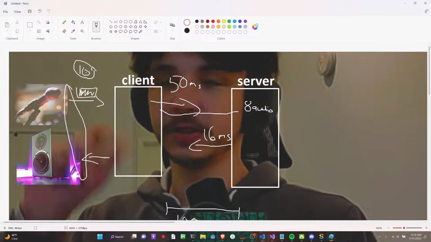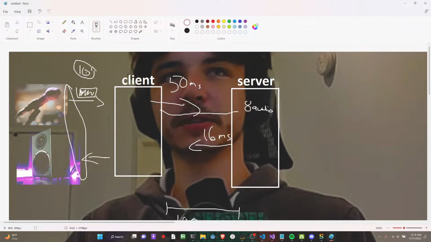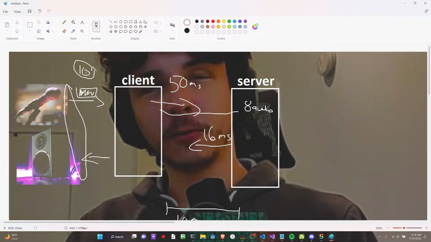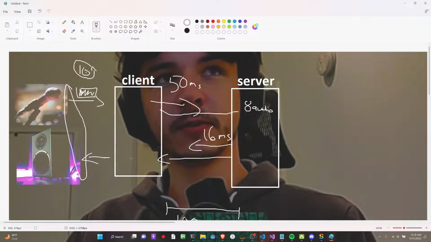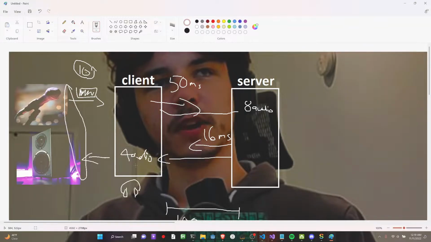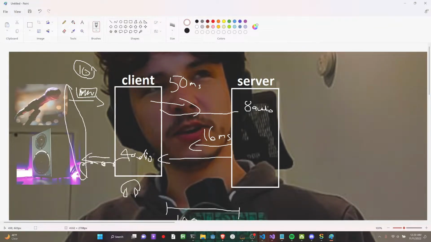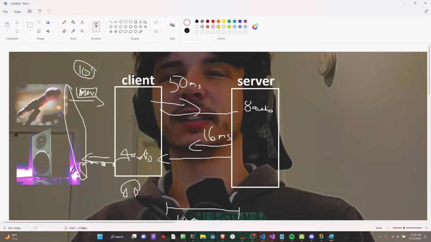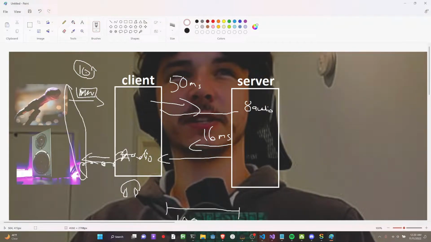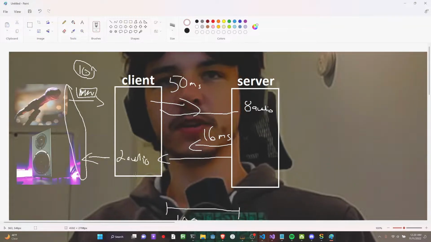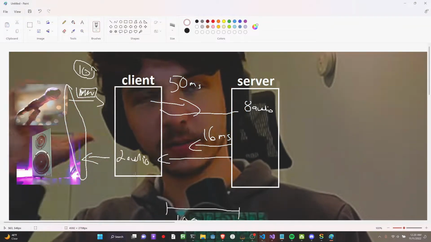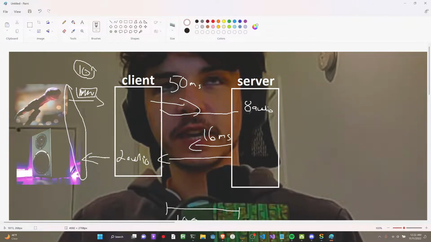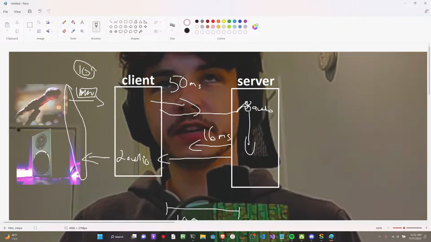So the server goes and processes the game state. It's like, okay, it's time to send this person what they heard. So this is only like 4 audio packets, right? So it sends 4 audio packets over. Then the speaker consumes the audio over the next, what's 4 times 5? I mean 10. Wait, this doesn't work out. It's not 4. It's like 2 to 3. So we're going to say 2 audio frames. So you hear 2 frames of audio. And then the server pulls the two from this 8. So this is now like 6, right?